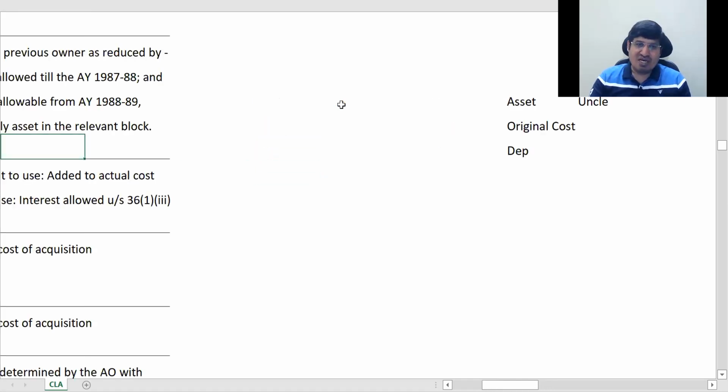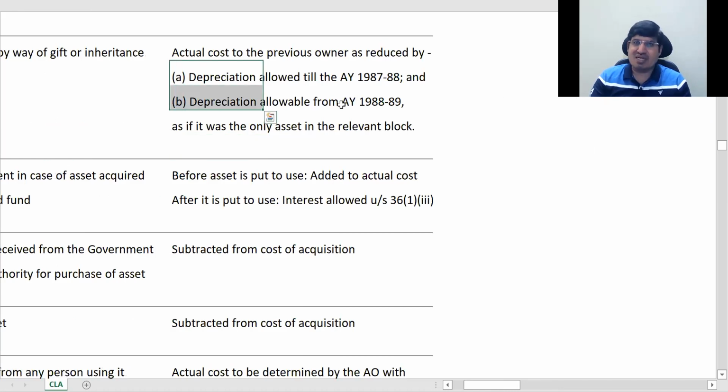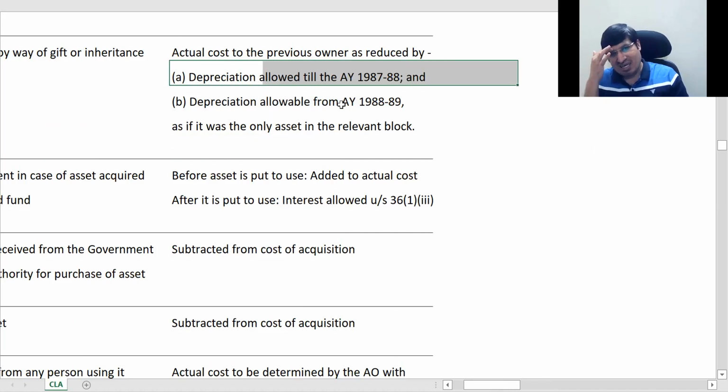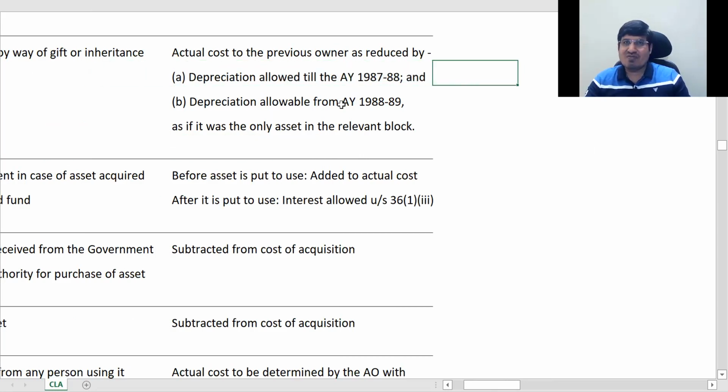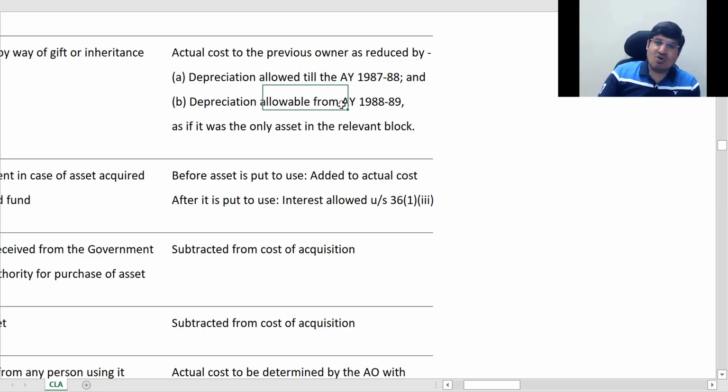Again, for calculating total depreciation, these 2 points have been mentioned, but this differentiation is never asked in your exams. It is only treated as one depreciation. Reason being, practically see, this is 87, 88. So just calculate, roughly 33, 34, 35 years back we are talking about. So there is no way you will have assets which are there now. So it is always these 2 points are treated as one.